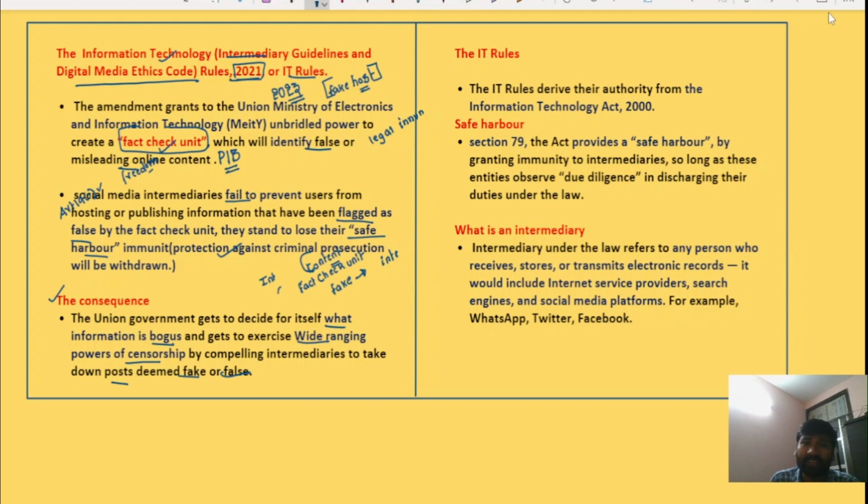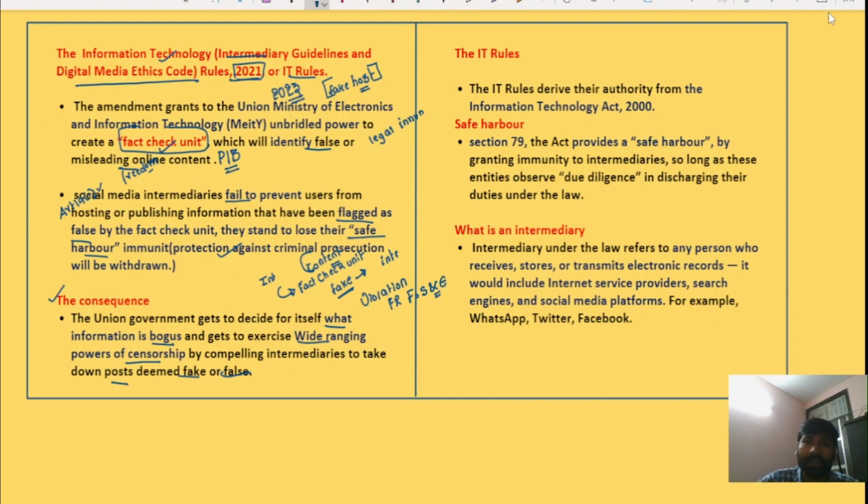There are chances that the fact check unit may flag this information as fake, thereby effectively curbing dissent against the government, and it also amounts to the violation of the fundamental rights of freedom of speech and expression. So we have understood the amendments made to the IT rules 2021 and also the consequences.